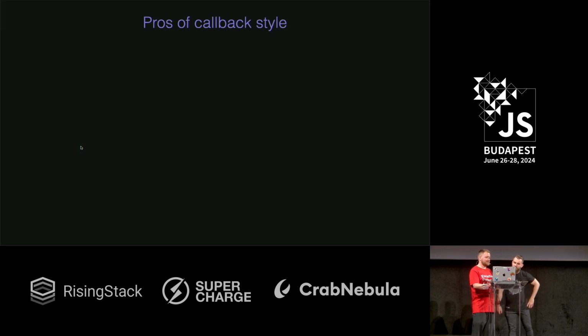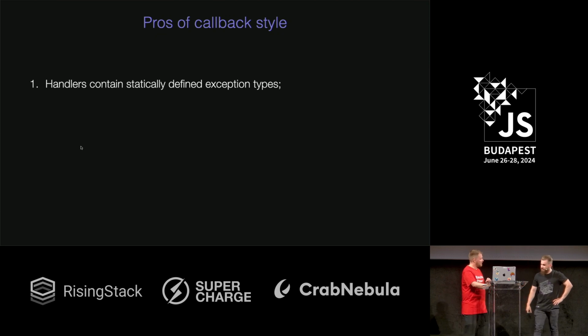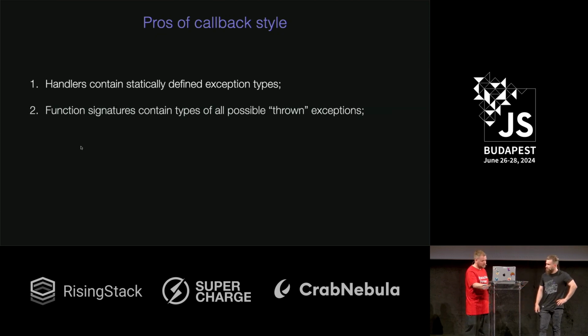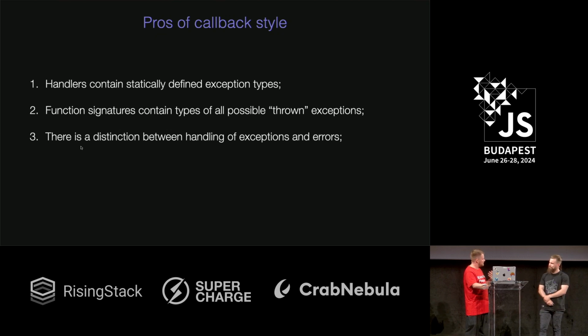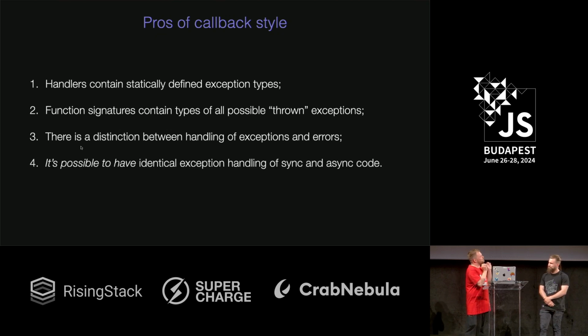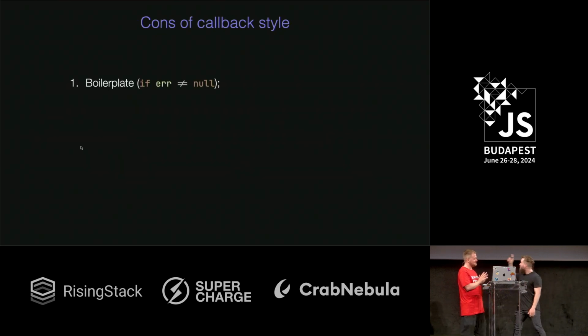I would like to say yes. Now our exceptions have types. The signature has great types for exceptions too. We have a distinction between error handling and exception handling, and it's possible to work with exceptions in a synchronous and asynchronous way. Are you serious? It's possible. I mean, no. I mean, still a lot of boilerplate.